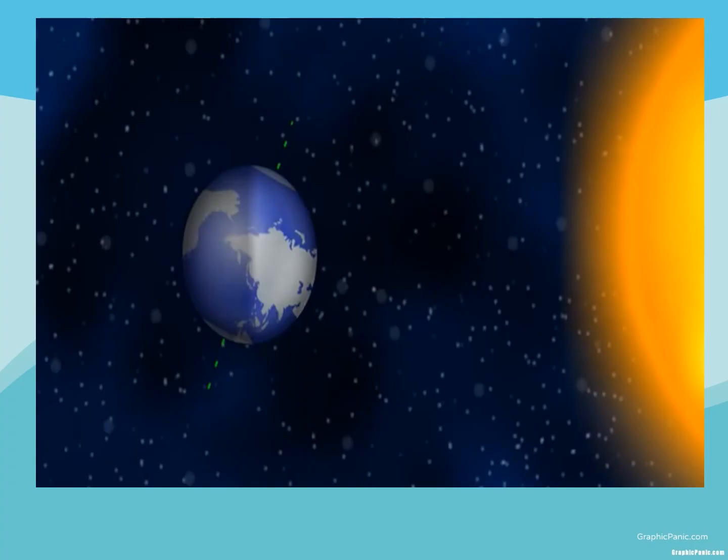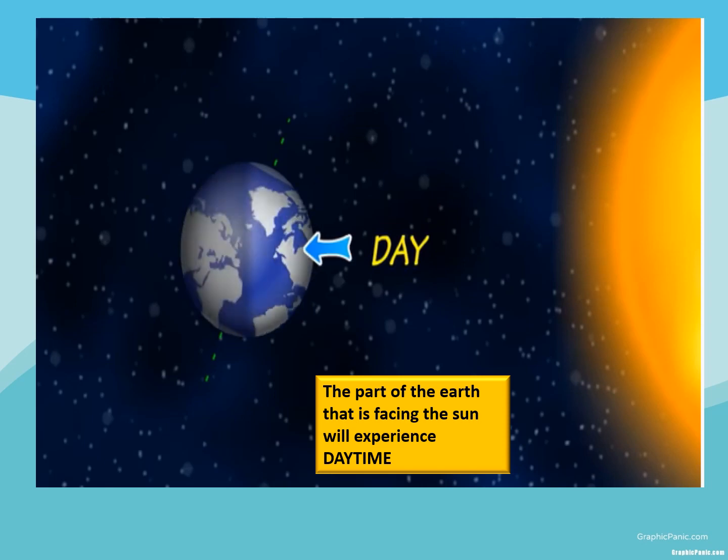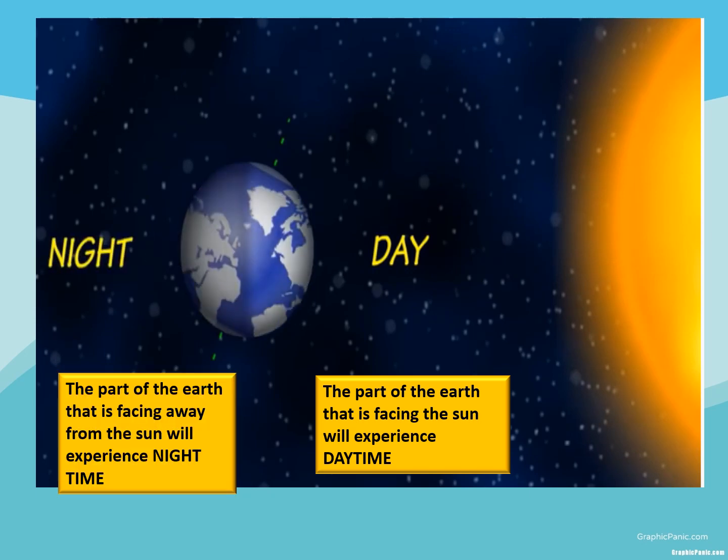Because the Earth has a sphere shape, only half part of the Earth that faces the Sun will experience daytime, while the opposite half of the Earth, which is facing away from the Sun, will experience nighttime. This occurrence of day and night will be repeated continuously.